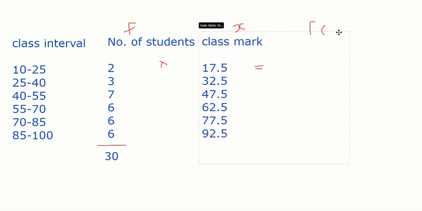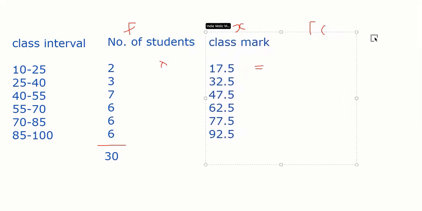Because the numbers are big, which creates problem for me. So I am going to make my number small. That is what my objective is now. What I am going to do is, I'll assume something. कोई भी एक नंबर ले लो क्लास मार्क के बीच में से, so that my numbers become easy. तो मैंने suppose देखो बीच में से या तो ये 47.5 ले लो या फिर 62.5 ले लो. Objective is to make your data easy.